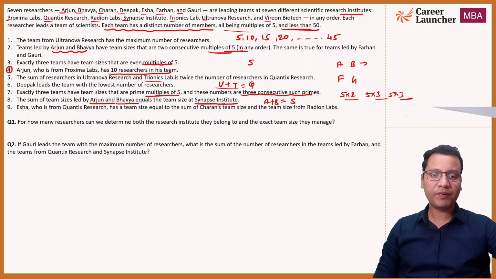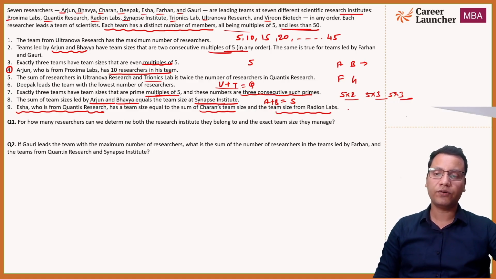Synapse Institute, that is A plus B equals S, right? And the ninth statement is Isha who is from... again, here we got direct data which we can directly put in our table. Isha, who is from Quantix Research, has the team size equal to the sum of Charan's team. Charan is a researcher, and the team size from Radion Labs, which is an institute. Okay, so this is how this was all about the set.